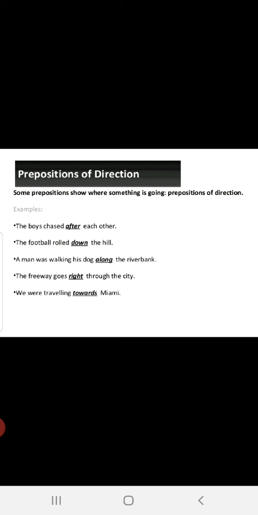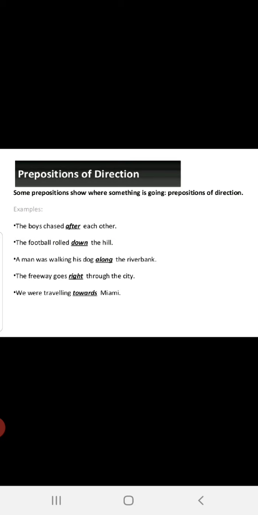Direction, prepositions of direction. Here, which shows the direction. Just see, the boys chased after each other, one after other. The football rolled down the hill. A man was walking his dog along the river bank. Will the river bank walk with us? No, we walk along the river bank.